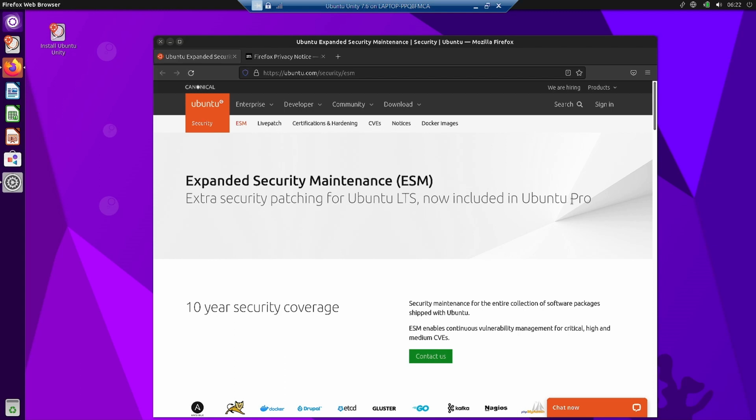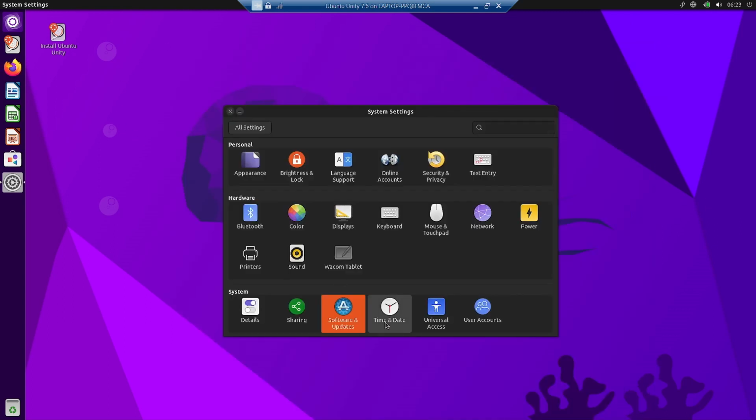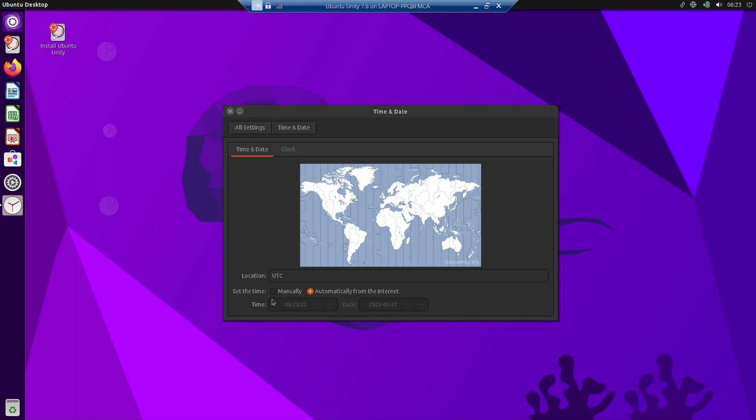And for the individuals, it is I think free for your system. And I think up to five users you can do free in the Ubuntu Pro subscription. And for the expanded security maintenance, it is I think free for your system, but if it is a corporate system, then you have to pay for this. So it is paid maintenance, but it is available. So it is a great service from the Ubuntu developers for the end users. And this is the date time. So you can set the time manually, automatically. You can set the location, all those things from here.